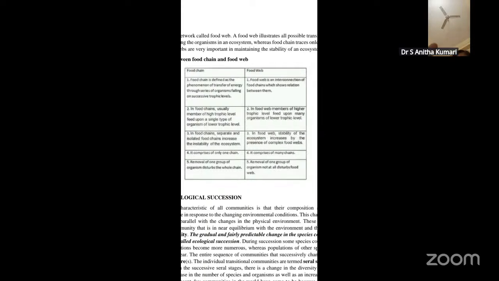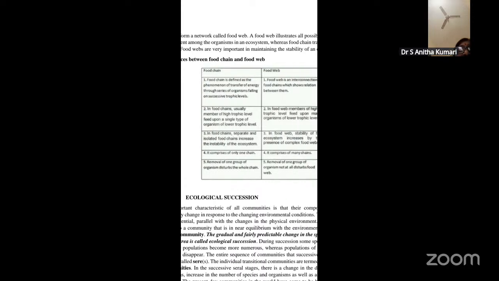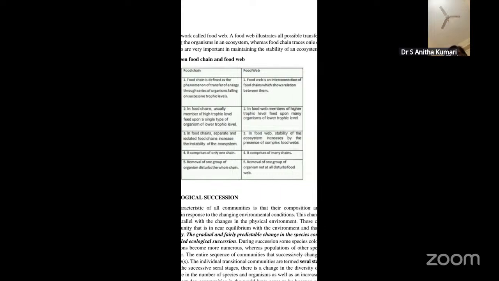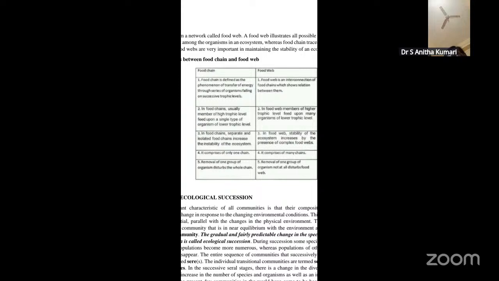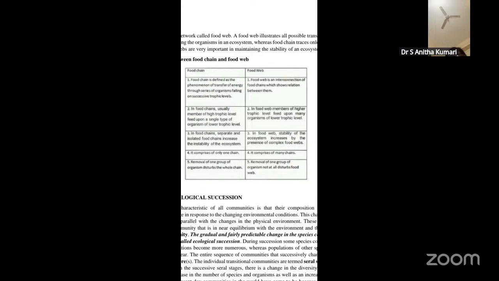Now we will see the difference between a food chain and a food web. A food chain is the transfer of energy through a series of organisms on successive trophic levels, whereas a food web is an interconnection of food chains which shows the relation between them. In a food chain, a member of a high trophic level usually feeds upon a single type of organism of a lower trophic level. In a food web, members of a higher trophic level feed on many organisms of lower trophic levels.